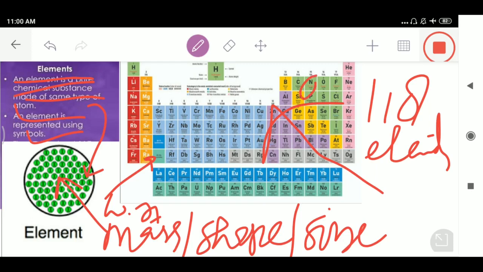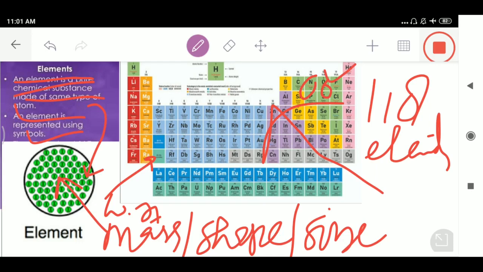Nitrogen is the most abundant element in the atmosphere. Oxygen is the most abundant element in the Earth's crust. Oxygen and silicon are the two elements which are the main constituents of sand, soil, and rocks in the Earth's crust.